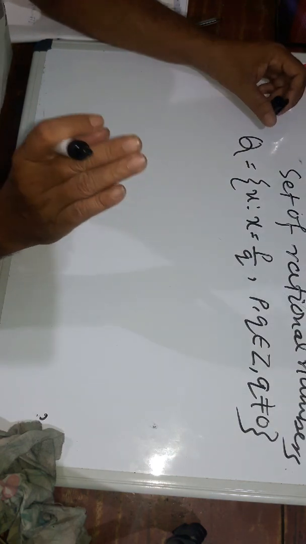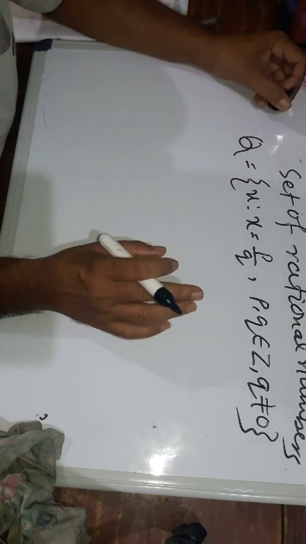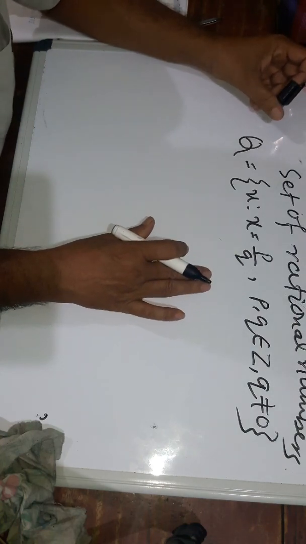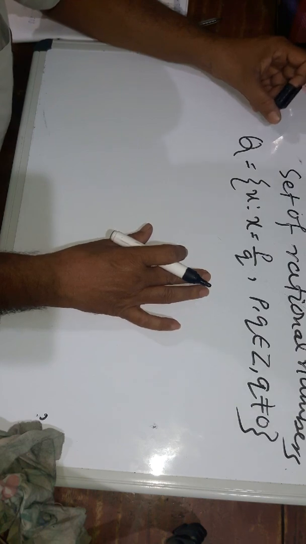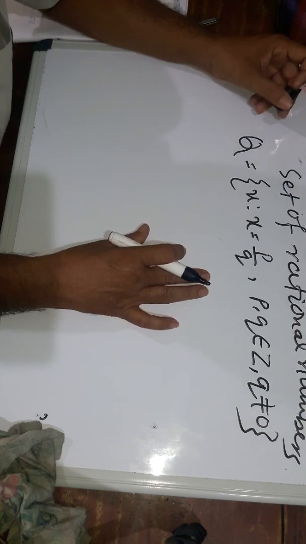Keep in mind that the Q set, the set of rationals, can only be defined in the set builder method, not in the roster method. Why not?